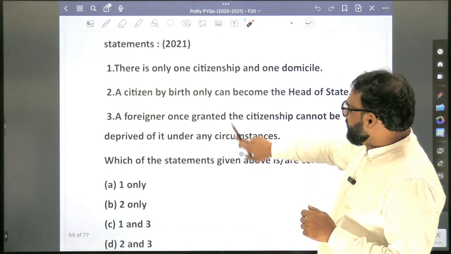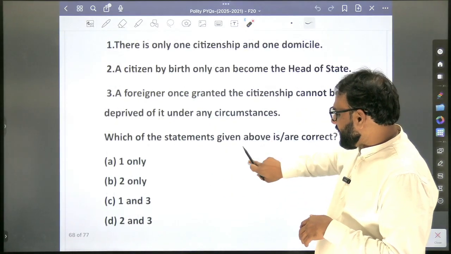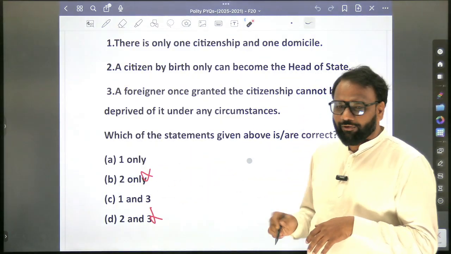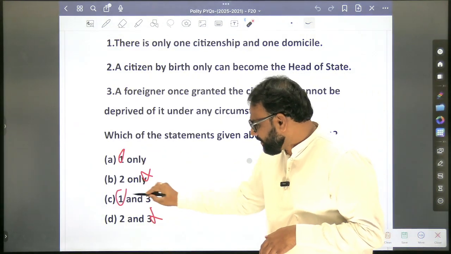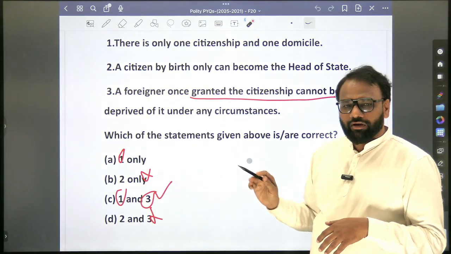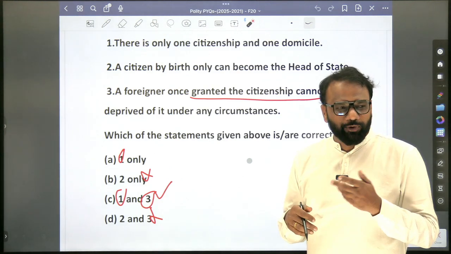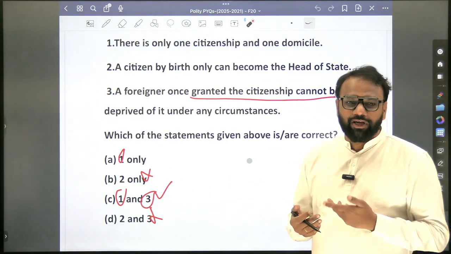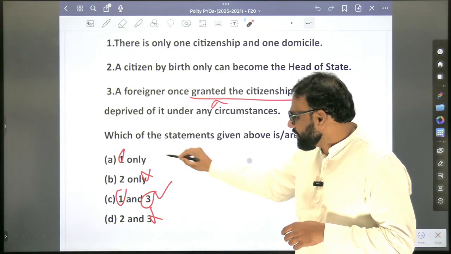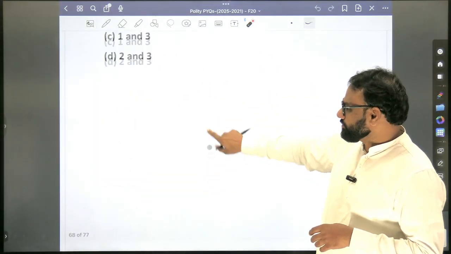Now see here, even if you are stuck somewhere, you are very much sure about the second one. When you eliminate the second, you are left with 1 only, or 1 and 3. So 1 is part of both of them. Only the third one you have to verify. Once granted, the citizenship cannot be deprived? They can be deprived. Even an Indian citizen who is a citizen by birth can be deprived of his citizenship if he helps the enemy nation. So the third statement is eliminated. The answer is 1 only. So this is related to citizenship.